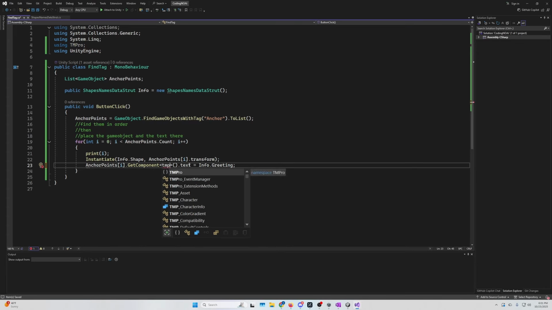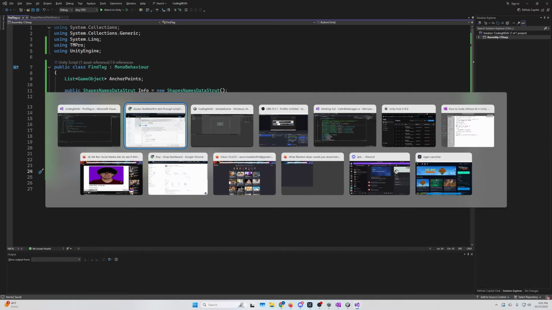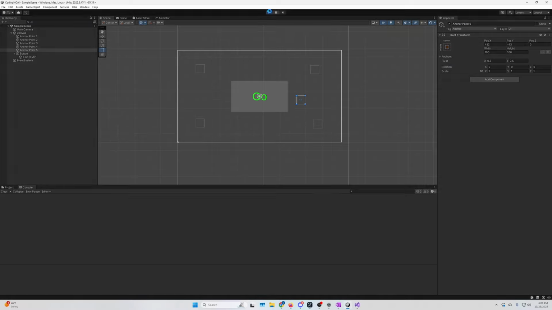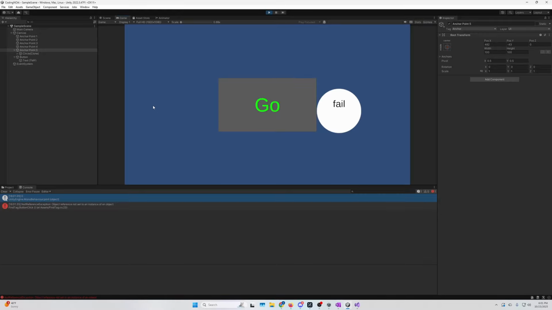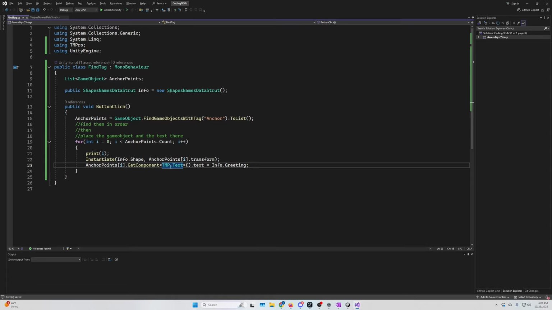TMP. Oh, yeah. There we go. _text. Okay. And he also does TMP.text. Well, let's see if this works. It's not yelling at us, but it could be deprecated because it is 7 years old. It looks like it's deprecated. Maybe it's TMP Pro.